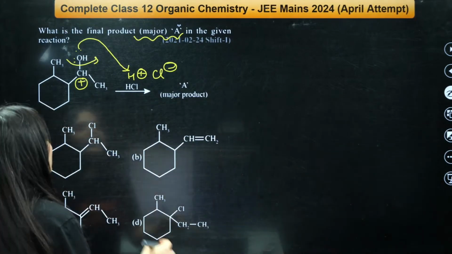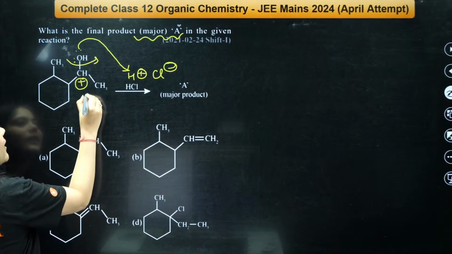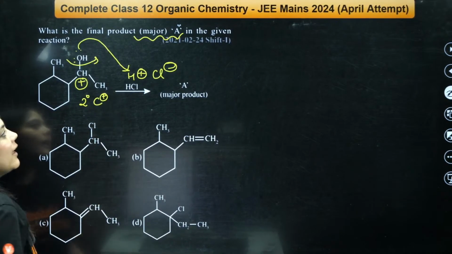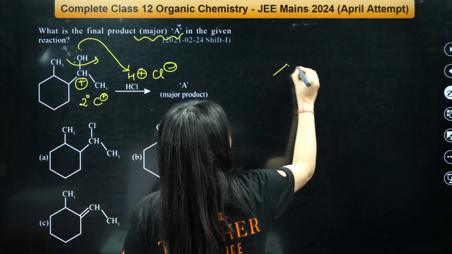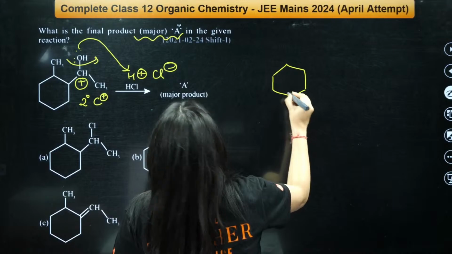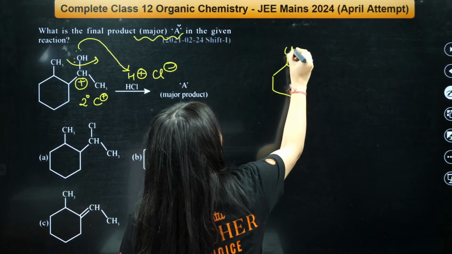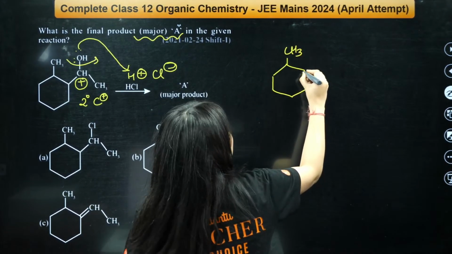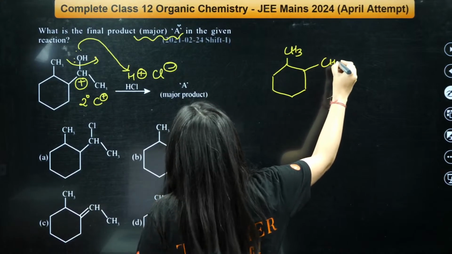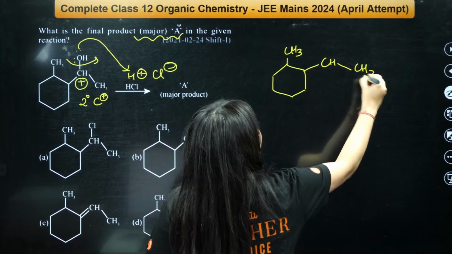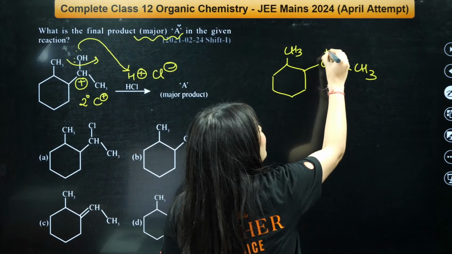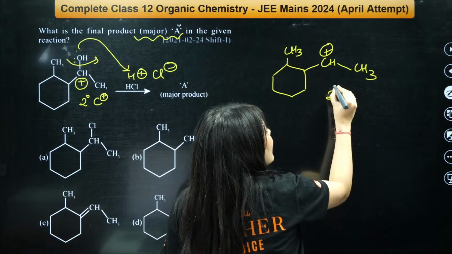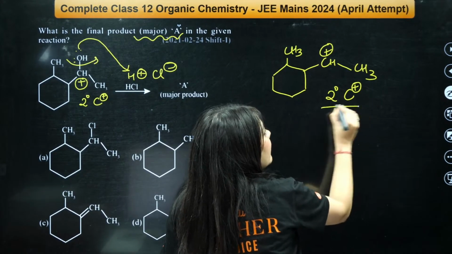This is a secondary carbocation, isn't it? The carbocation formed here is secondary. But this secondary carbocation, okay, I'll draw this once again if it is not clearly visible. What will happen? This is the CH3, here is the CH, here is the CH3. So after OH2+ leaves, it will leave behind a carbocation here, which is a secondary carbocation, right?